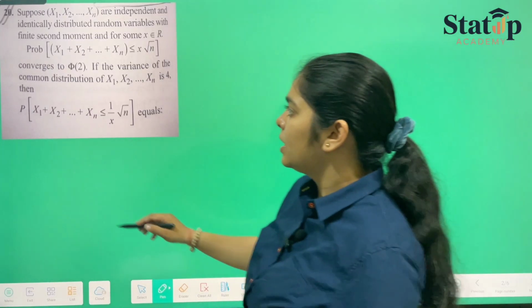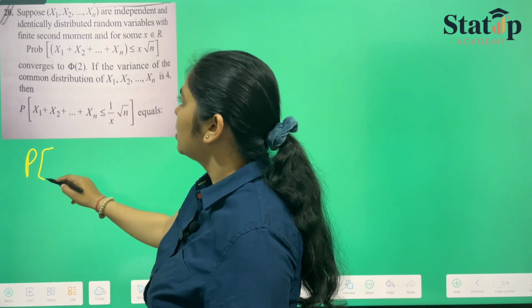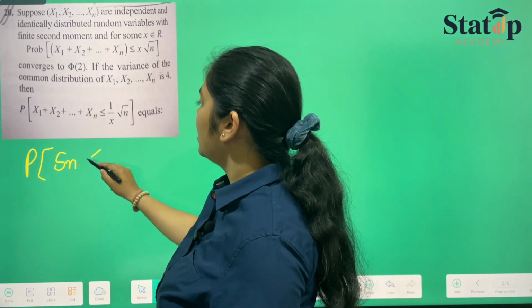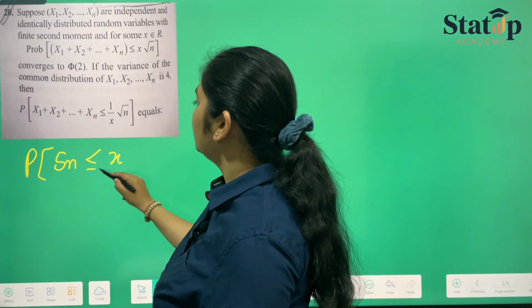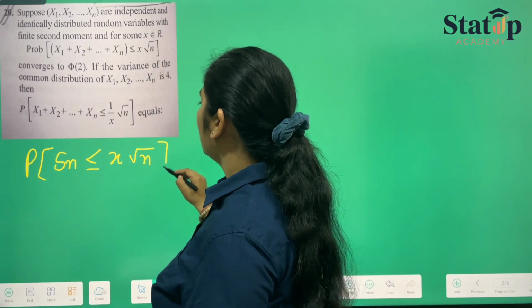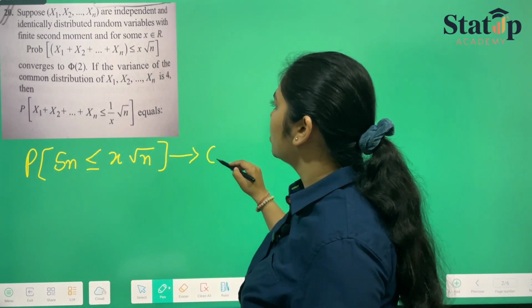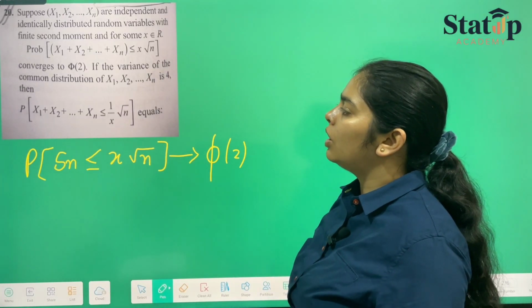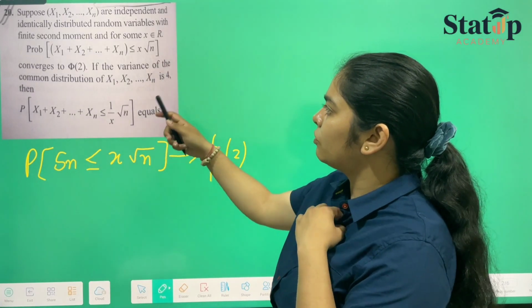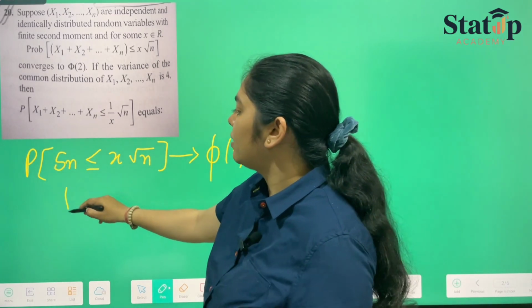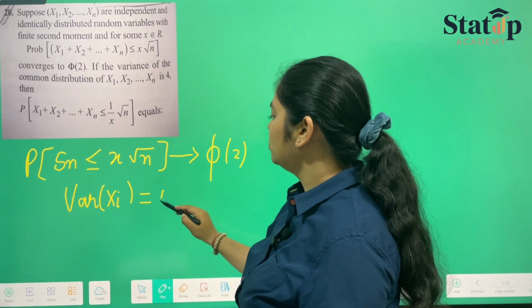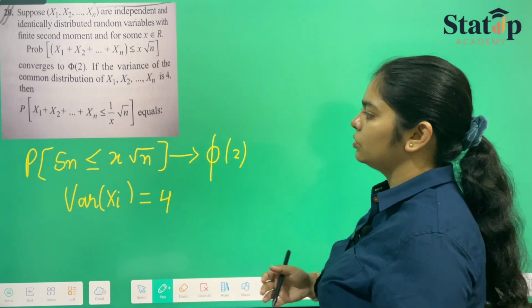They have given us that the probability of the summation of Xi, so I am taking the summation of Xi as Sn, that Sn is less than or equal to x root n will converge to phi 2. Now, the variance of the common distribution, they have given us that the variance of Xi is equal to 4. They have given us these two terms.